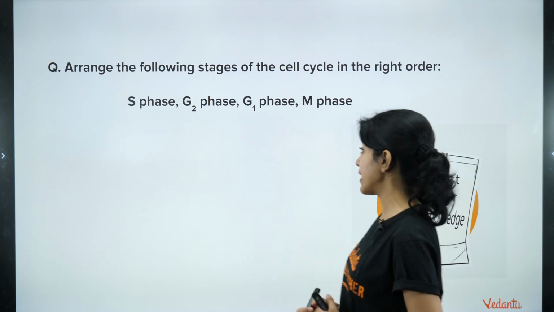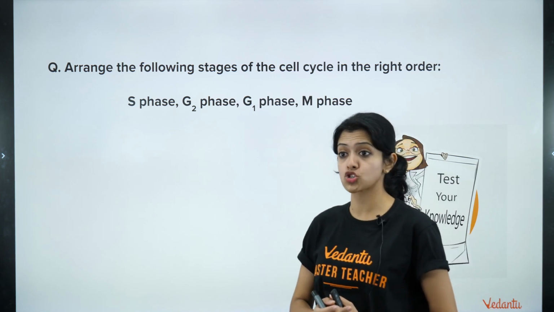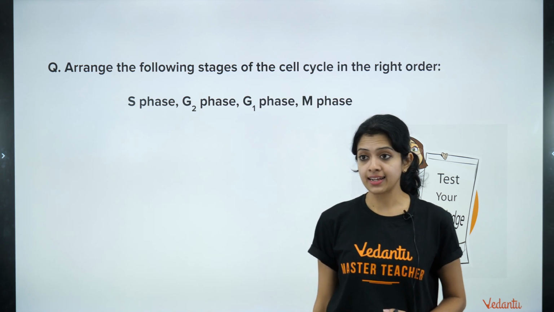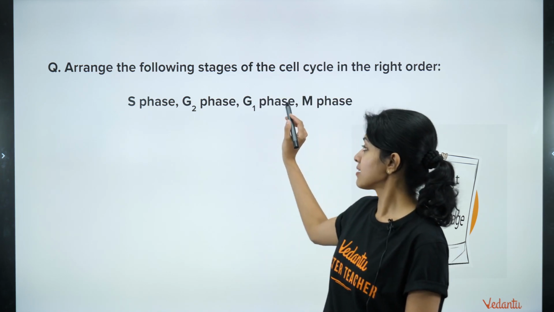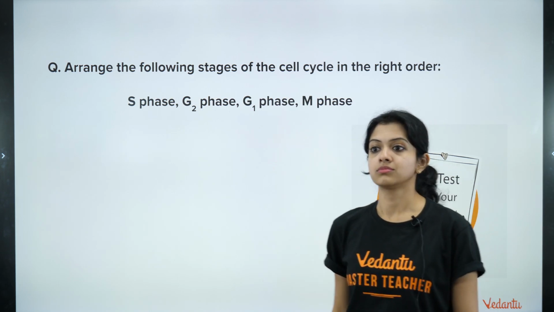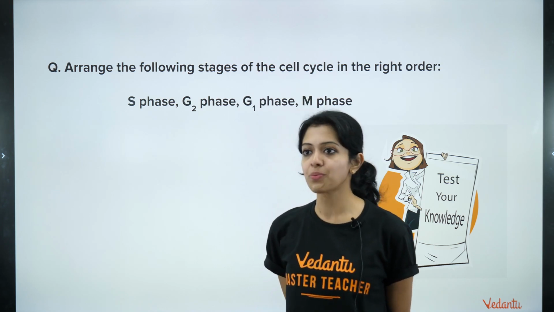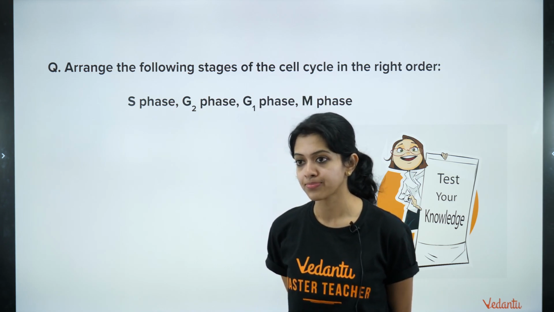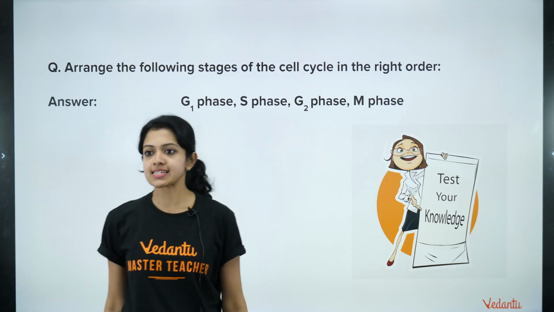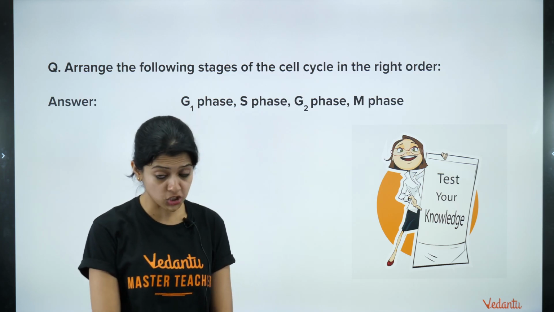3, 2, 4, 1. G1, S, G2, M is how it has to be. 3, 2, 4, 1. 3, 2, 1, 4. Yes. Nitin. G1, yes. G1, S, G2 and M. Taruni, yes, I think that was the first time I got the right answer completely. G1, S, G2 and M. Yes. So this is our answer for today's last quiz question.